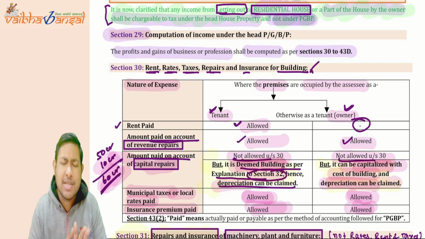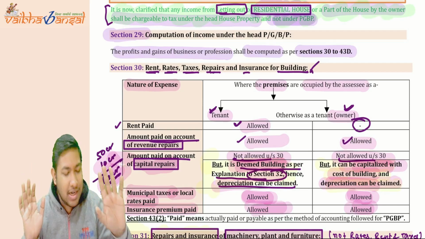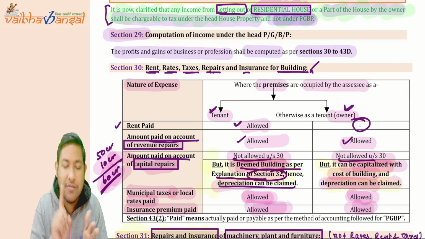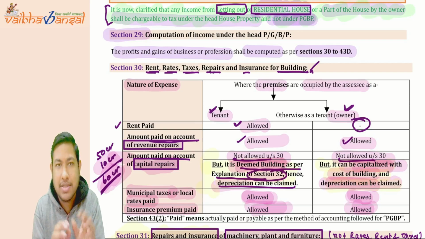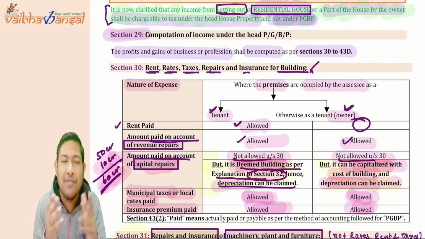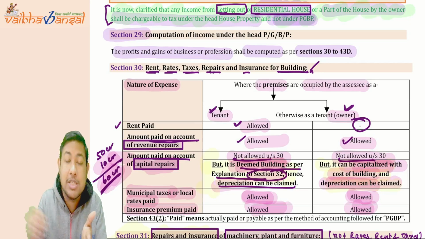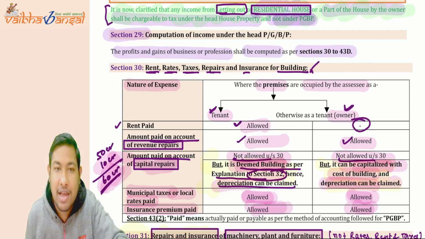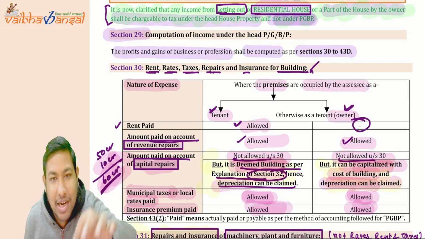Okay, so what it says, every type of revenue nature expenditure is allowed, whether it is tenant or owner, everything is allowed. But there was one condition for the capital repairs. I have said that under the head PGP, all revenue nature things are allowed unless specifically written. But for the capital nature, everything is disallowed unless specifically written allowed.